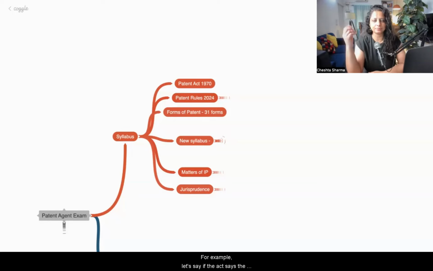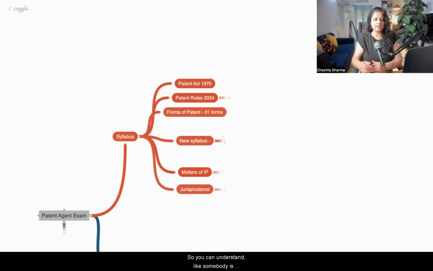For example, let's say the act says that after filing a provisional specification, you have to file the complete specification of a patent in the specified time. This will be written in the act. Now what is the specified time, and how it will be filed, will be written in the corresponding rule.